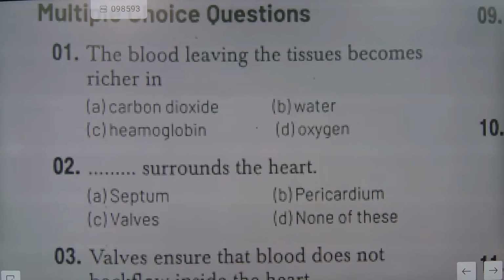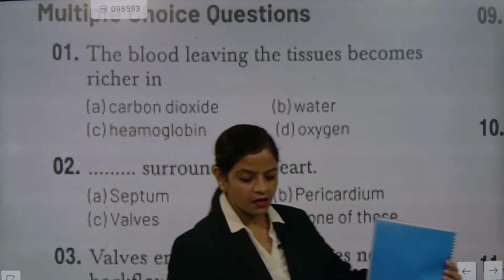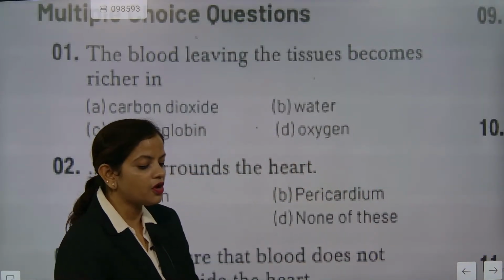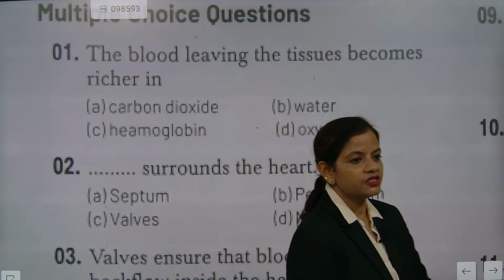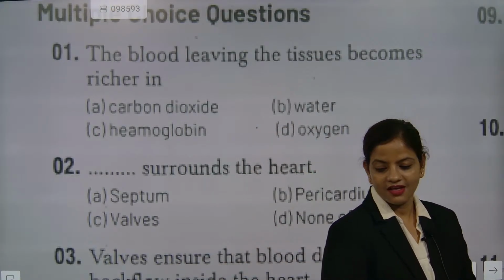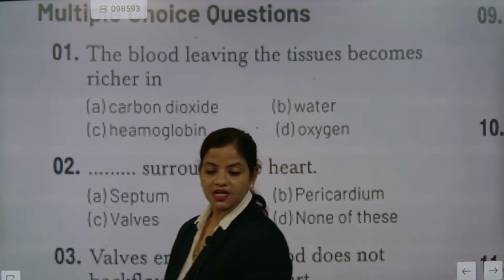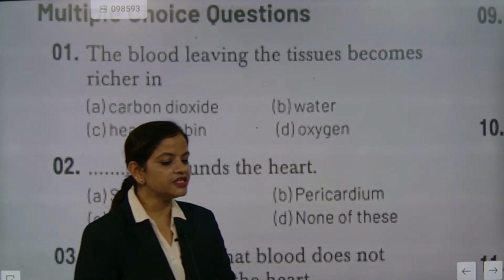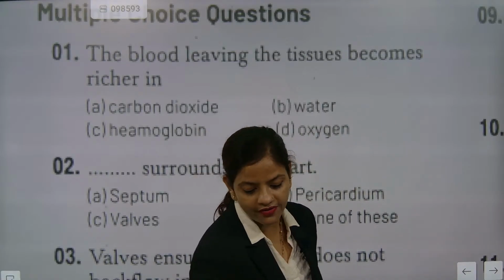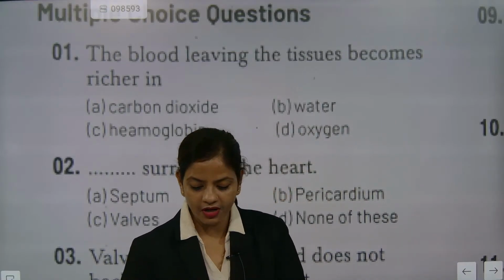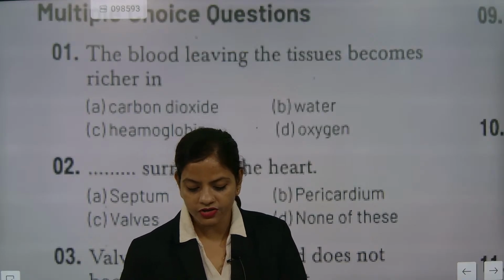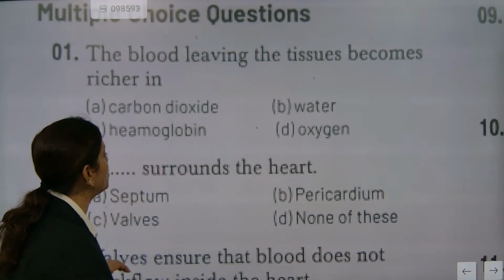Am I audible, everyone? No problem. Those children who are present online, offline, whatever. Sanjay, you're okay? Okay, fine. Now listen, everyone. The first answer: the blood leaving the tissues will be richer in carbon dioxide. Now, next question, please.